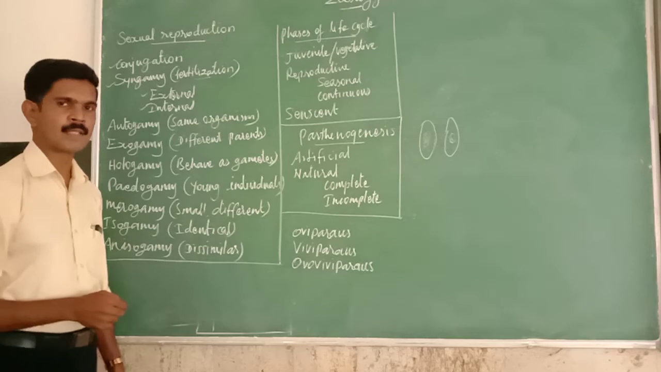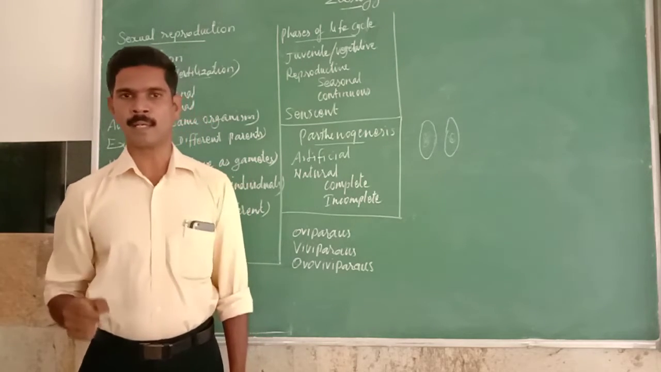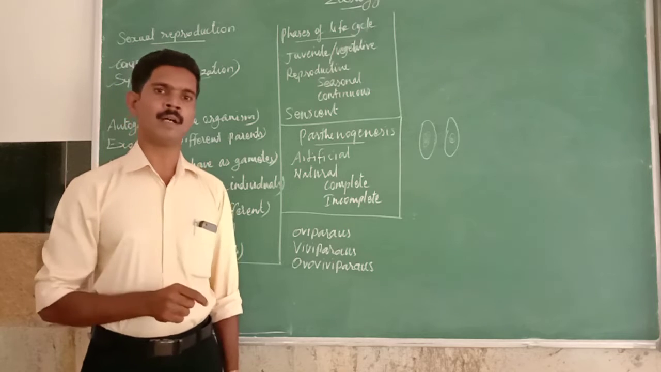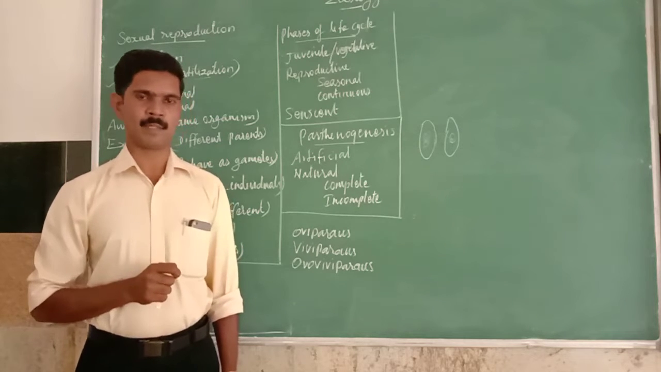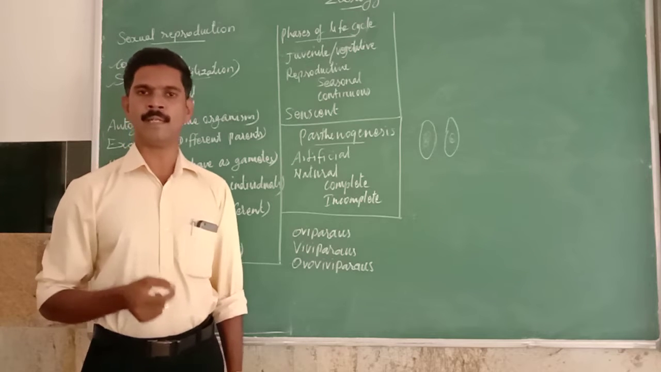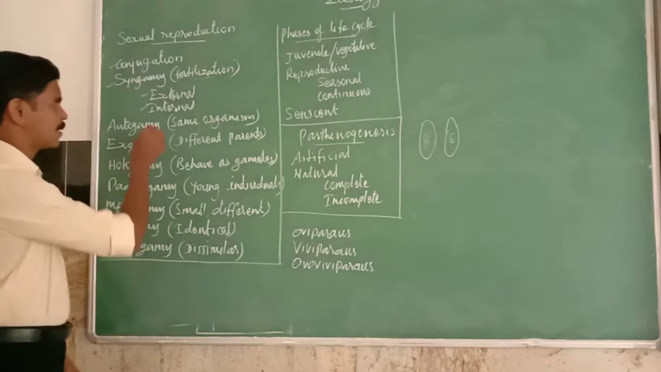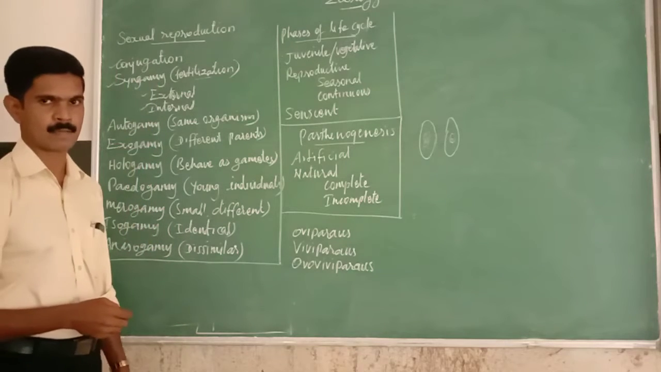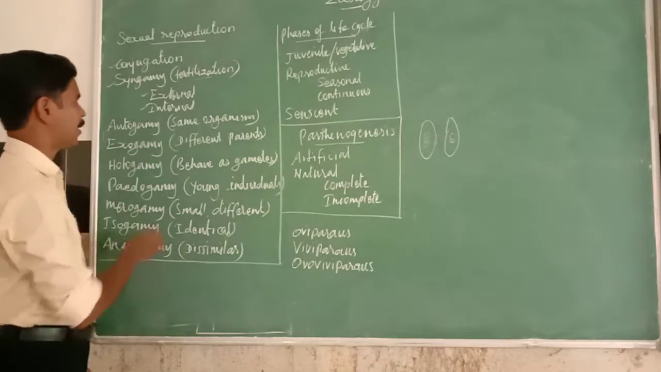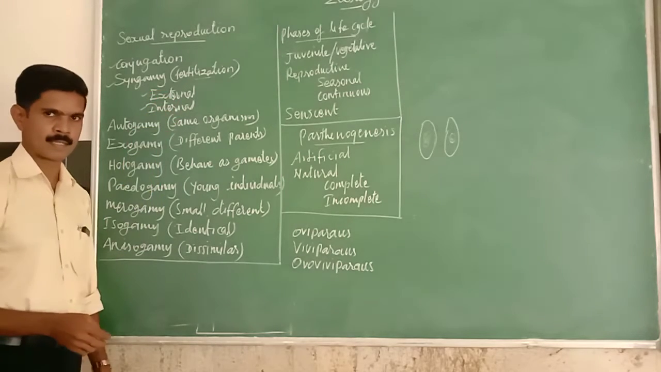Here, internal fertilization means the process of fusion of both male and female gametes in the body of the female parent. Both the male sex cell and the female sex cell are fusing or joining inside the female parent, which is called internal fertilization. Example, human beings. So I have given the definition for external and internal fertilization.